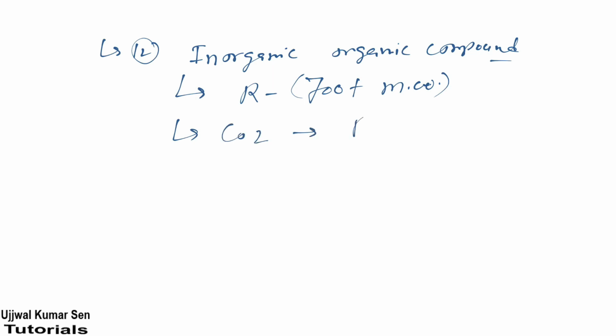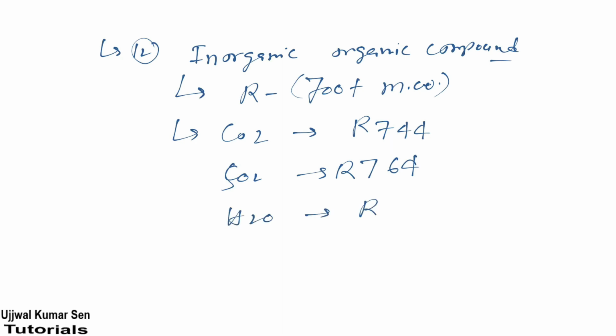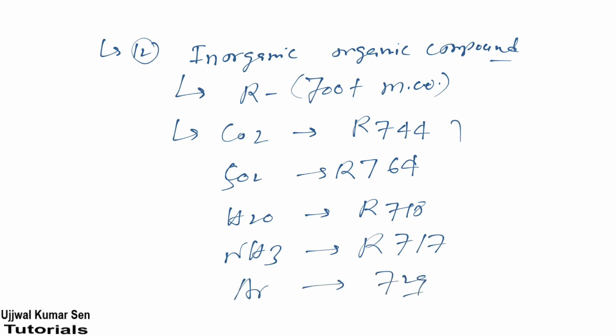CO2 would be R744, SO2 will be R764, H2O will be R718, NH3 will be R717, argon will be R729, right? So these are the ready-made formulas for you.